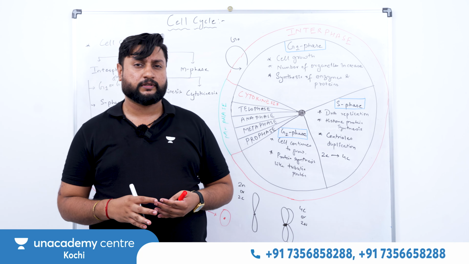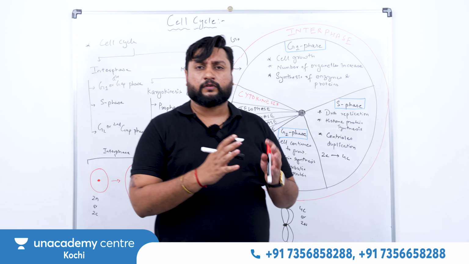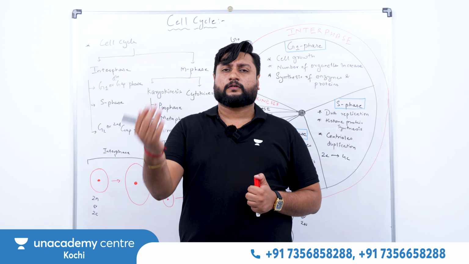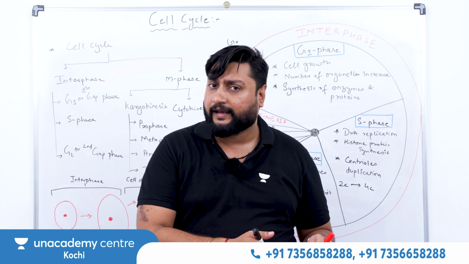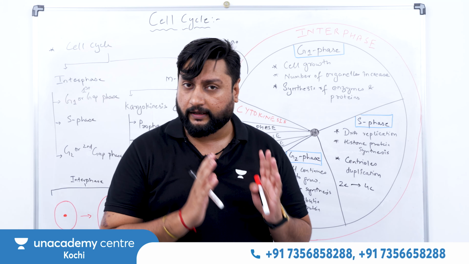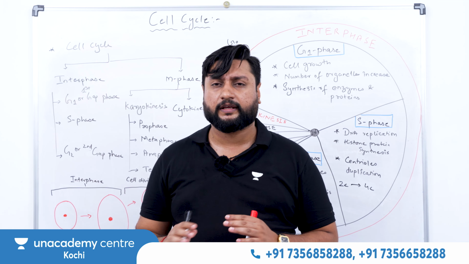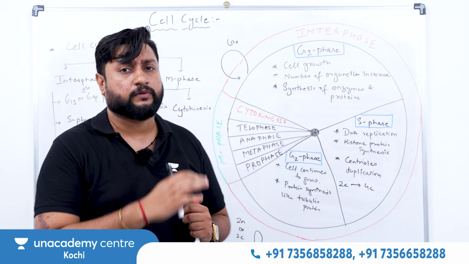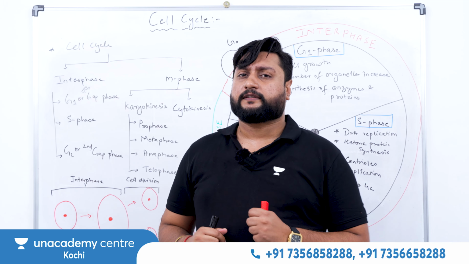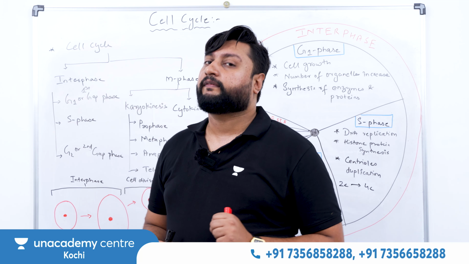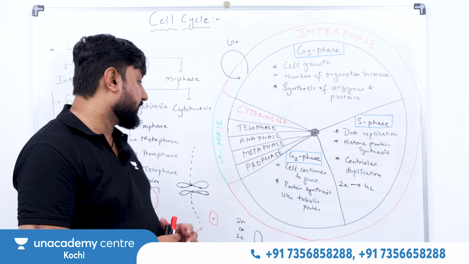Numerical type of such questions, like suppose the number of chromosomes is 14. So when will the number of chromosomes get doubled? The answer will be anaphase. So please keep it in mind. It's the anaphase, not the S phase. A common mistake we make is thinking that the number of chromosomes also increases in the S phase, but no, there only the amount of DNA will get doubled. The number of chromosomes will exactly get doubled where?